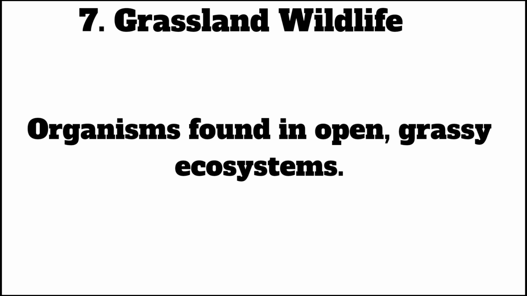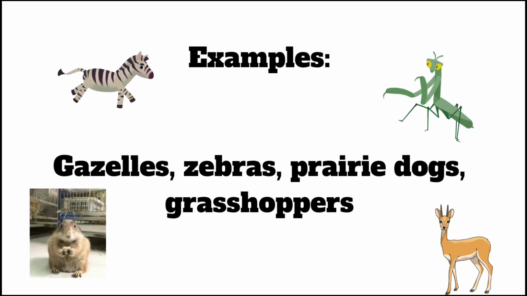Grassland wildlife, organisms found in open grassy ecosystems. Examples: gazelles, zebras, prairie dogs and grasshoppers.